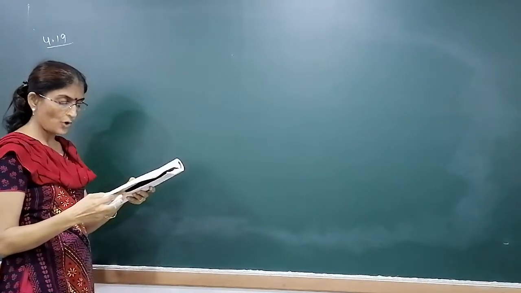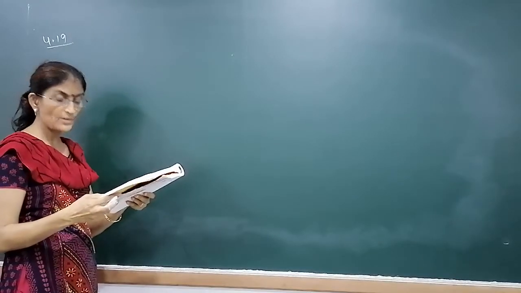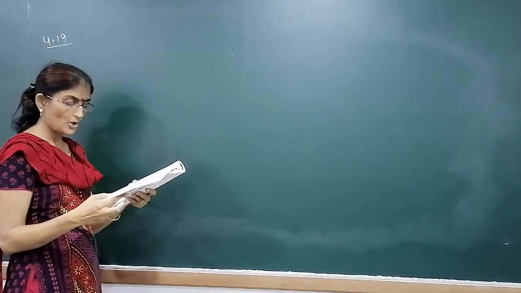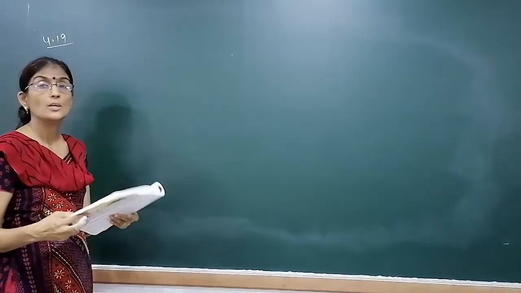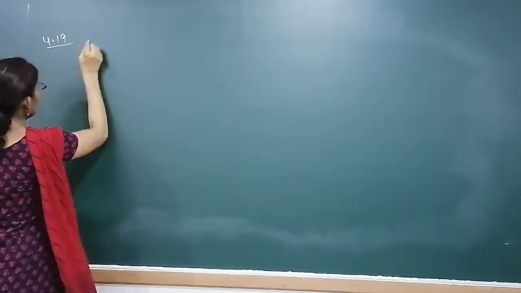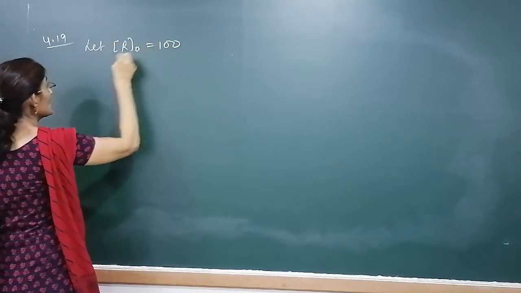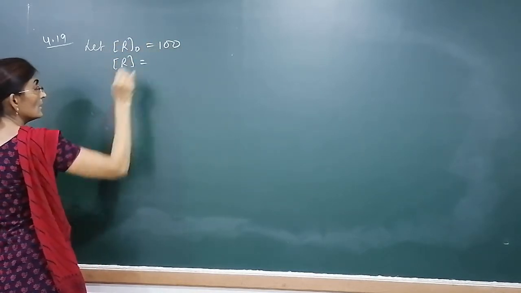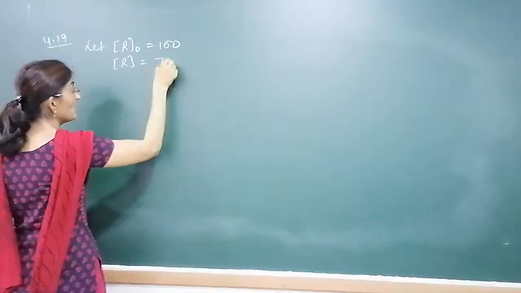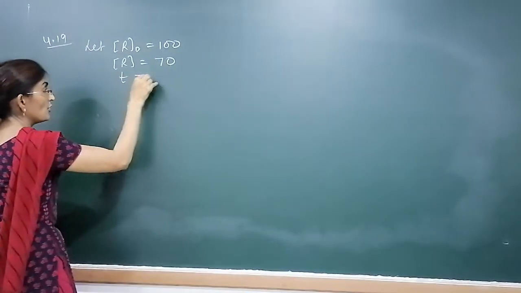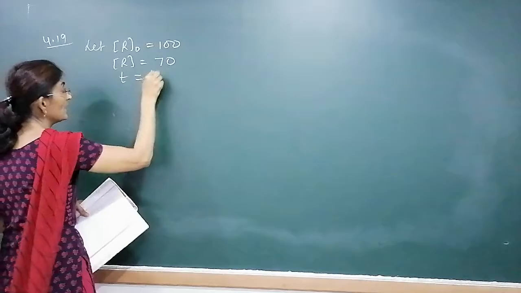A first order reaction takes 40 minutes for 30% decomposition. What is the half-life? Let the initial concentration be 100. What is the final concentration? It's 30% decomposed, so 70 will be left. And the time for this change is given as 40 minutes.